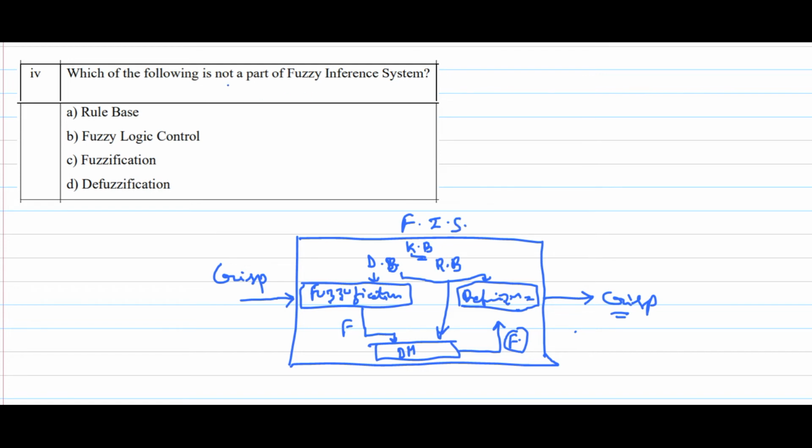Now tell me which is not a part of a fuzzy inference system. Rule base, yes, it is a part of the fuzzy inference system. Fuzzification, yes, it is a part. Defuzzification, yes, it is a part. But fuzzy logic control and fuzzy inference system are both the same. So the answer would be fuzzy logic control. Let's move on to the next problem.